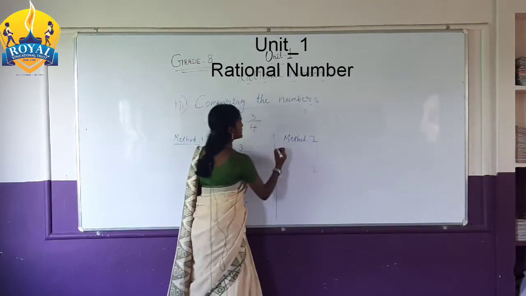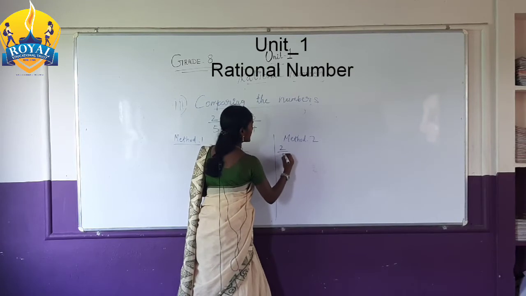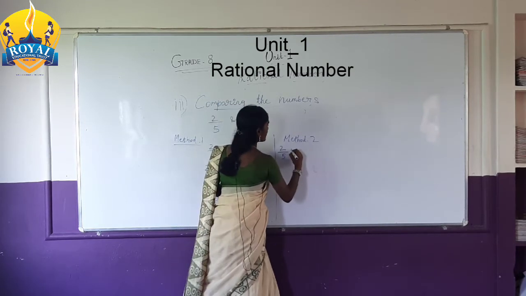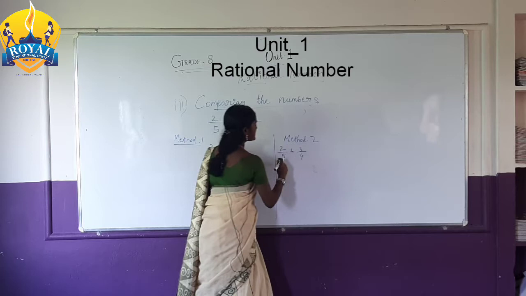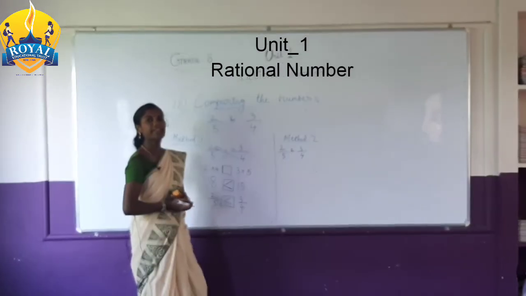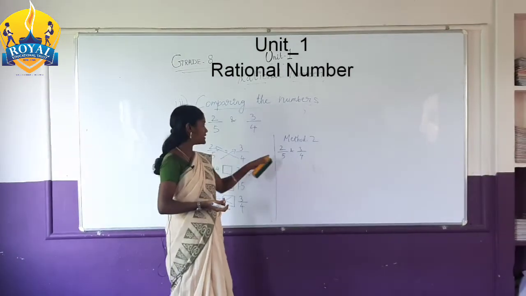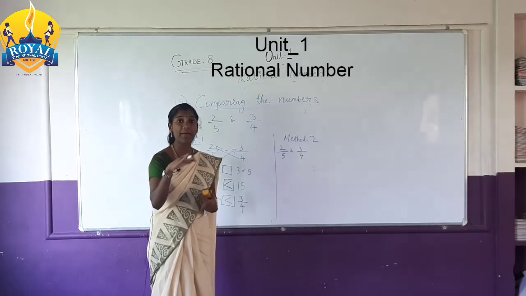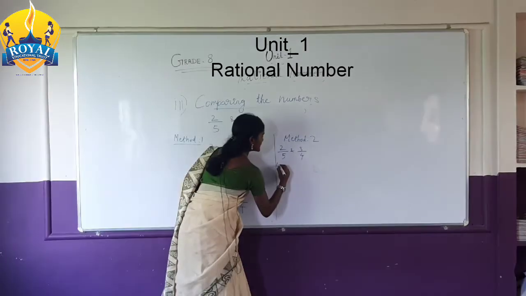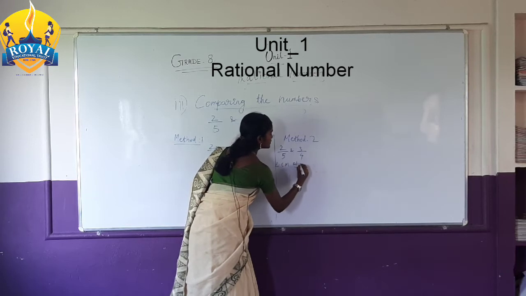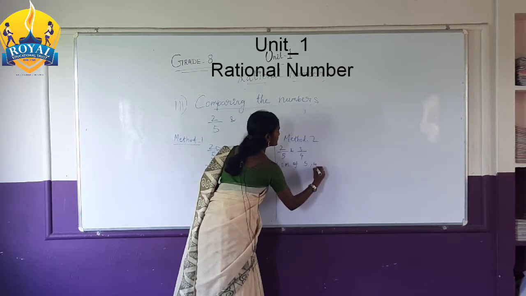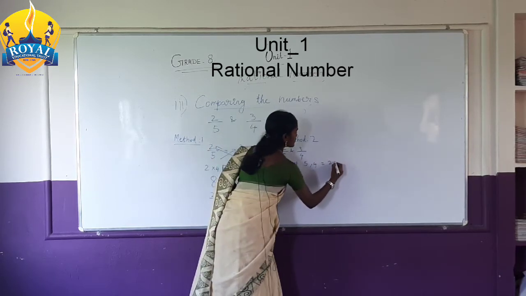The other method for 2 by 5 and 3 by 4 means you have to find the LCM of the denominators. So the LCM of 5 and 4 is 5 4s are 20.